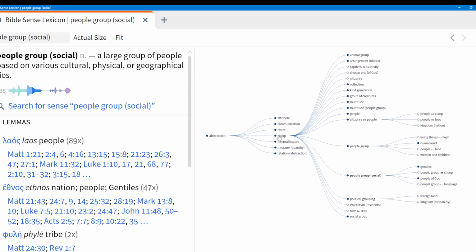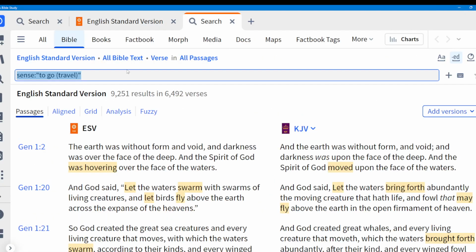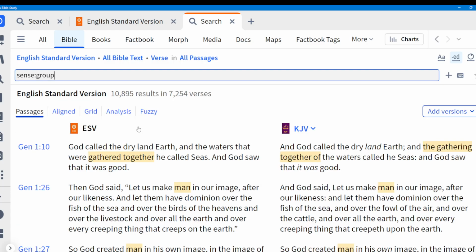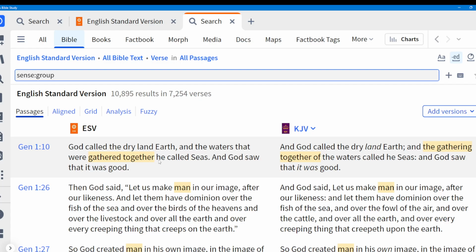It has animal groups and everything too. But I wonder if I did sense group, right? As an example here, if I do sense group, you don't need quotation marks if there's not a space in it, if it's a single word like that. And you've got humanity and stuff like that. It's a very broad search.